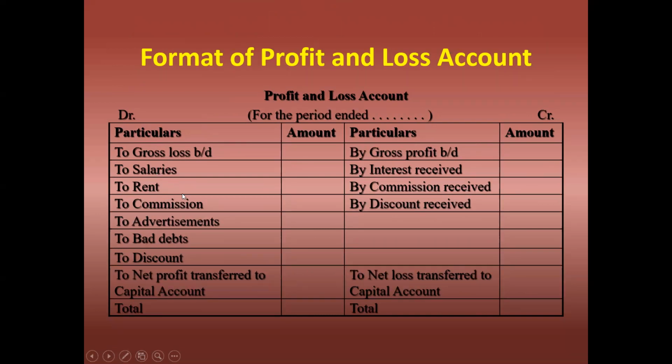Salaries, rent, commission, advertisement, bad debts, discount. Next, interest received, commission received, discount received. If we have more credit balance, then we will get a balance here: net profit transferred to capital account. If we have more balance on the debit side, we will get the balance on this side: net loss transferred to capital account.